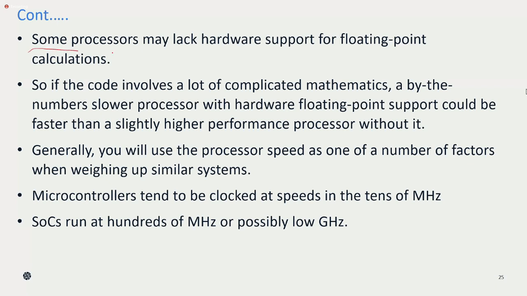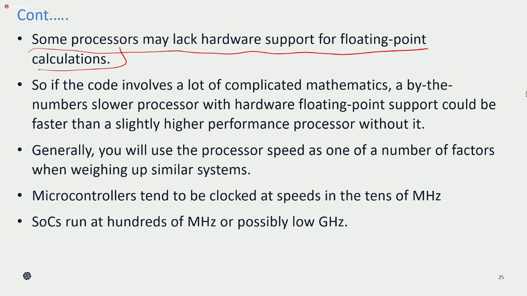Some processors may lack hardware support for floating point calculation. Whenever you use complicated mathematical expressions, executing those instructions will take some time. But if you use the hardware support for that particular problem, then definitely you are going to get quicker output than without hardware support.